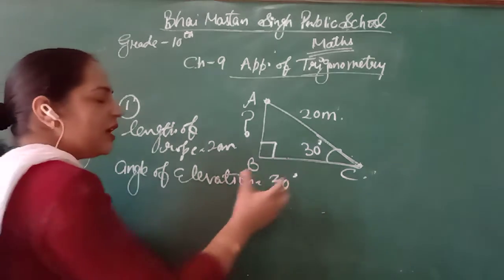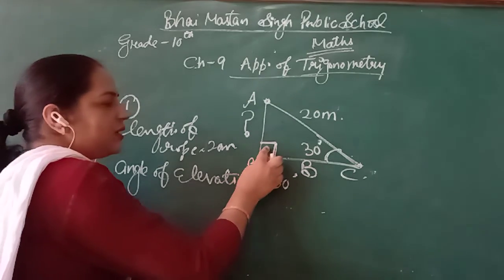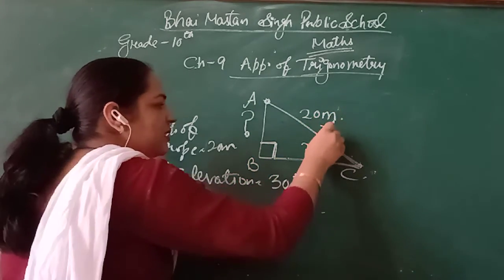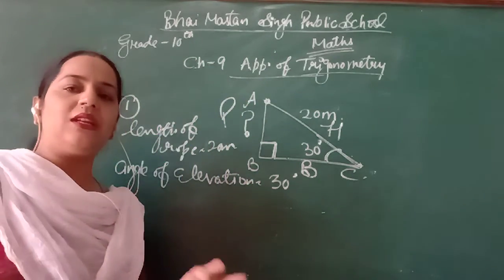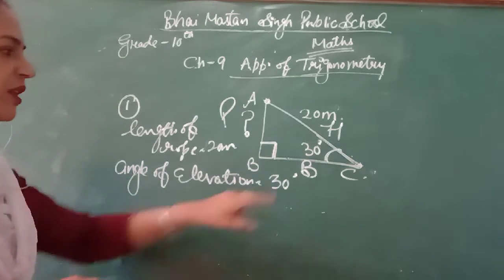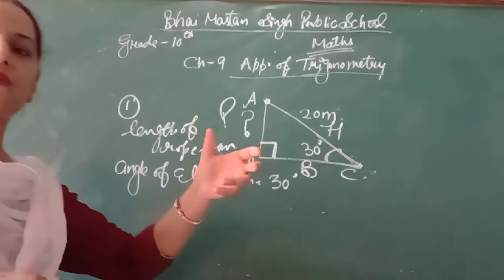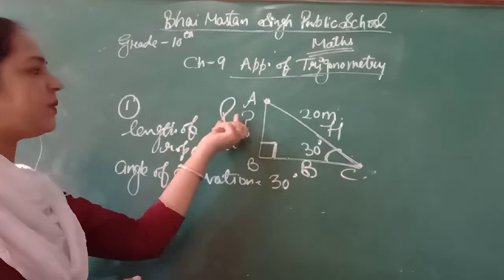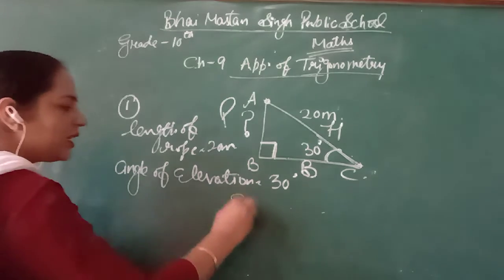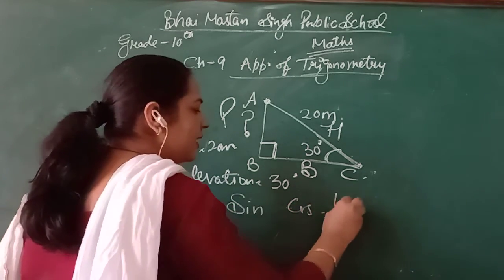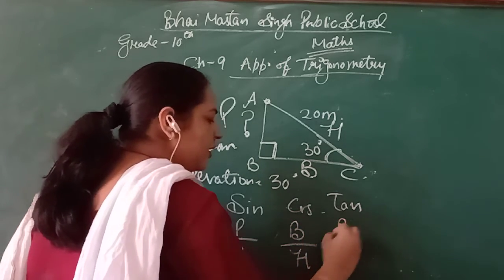Now look at the diagram. If a side is having two angles, this must be the base. And the line opposite to the 90 degree angle is the hypotenuse. This is the perpendicular. Now we are going to use chapter number 8, trigonometric ratios. See from here, I have H, hypotenuse, but I need perpendicular P. So think of the ratio that includes P and H. We have to select the ratio which has P and H. So we can see sin, cos and tan. Sin is P by H, cos is B by H, tan is P by B.